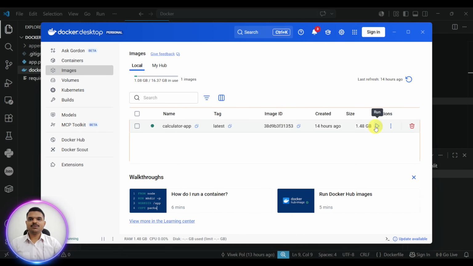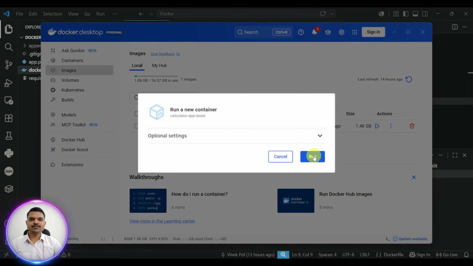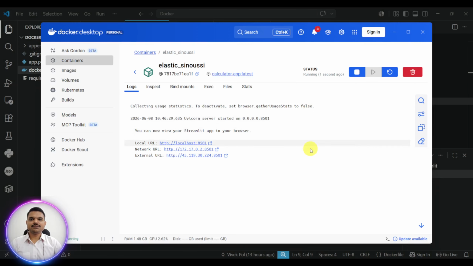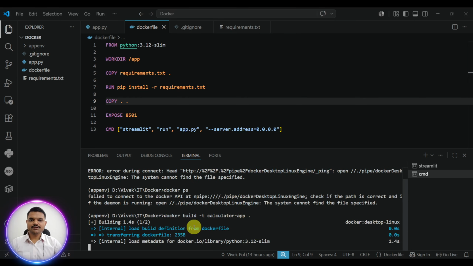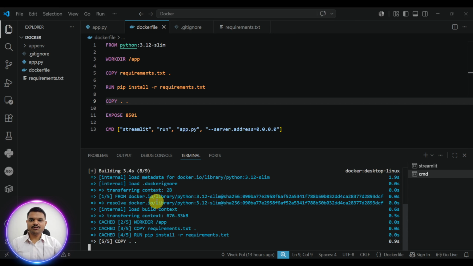Okay, so I will just click run. So it will start running now. Now I will just copy this command, Control C, Control V, hit enter. So we are building the Docker image now.